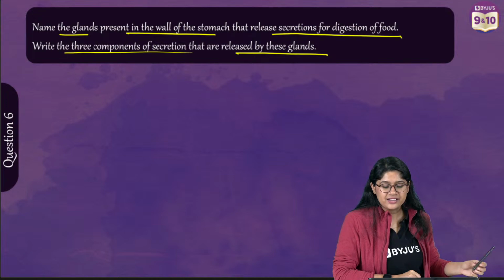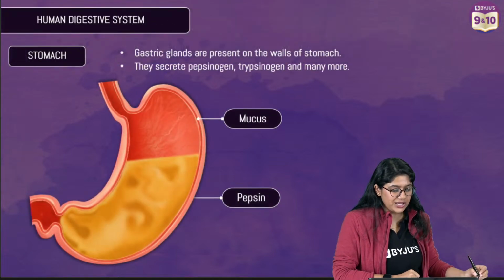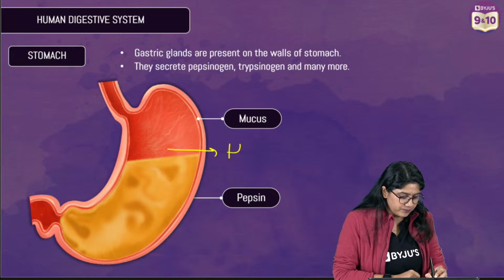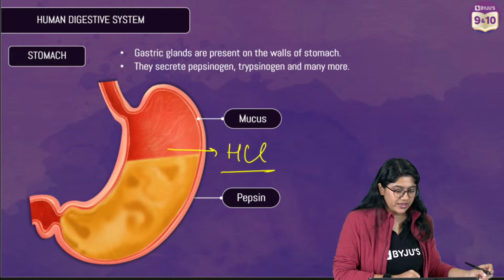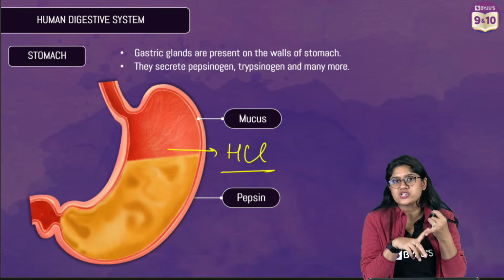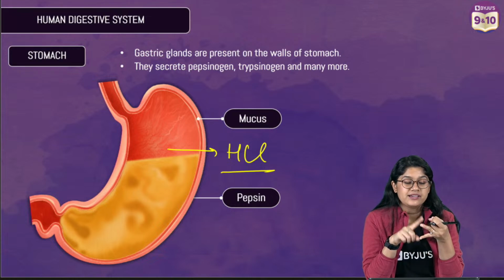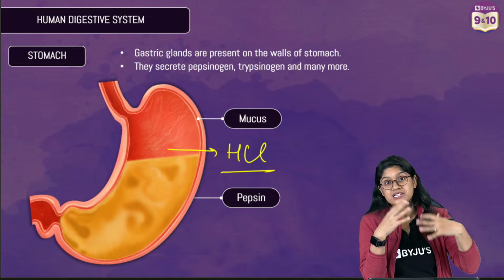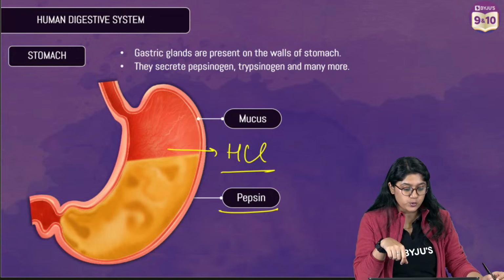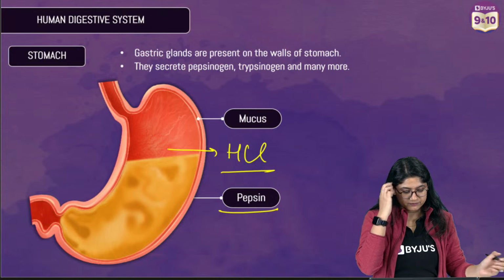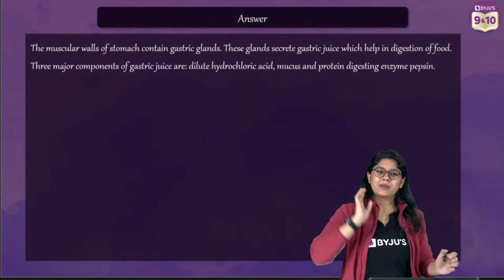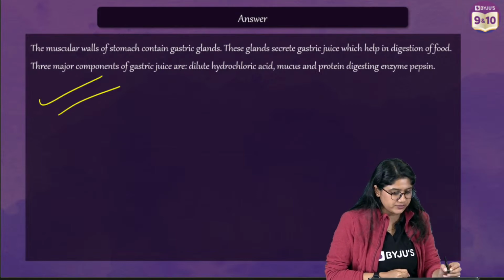Yes. In gastric glands we have 3 important things. We have the HCl first of all, then the mucus, and then the pepsin. HCl, as we have just discussed, will be killing the germs. Mucus protects the inner walls of the stomach from the harmful effects of acid. Pepsin helps in the digestion of proteins, right? Very good. So this is how we can write. I'm sure all of you will do well with this question.